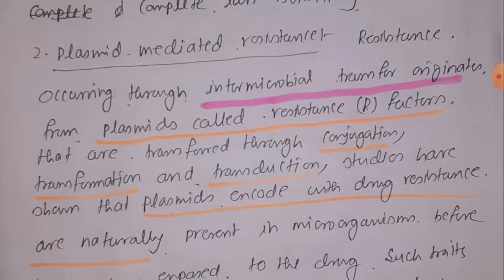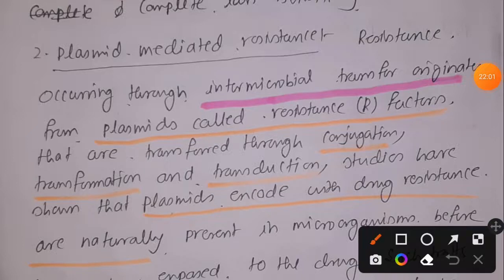Not only does this plasmid provide resistance to that bacteria, but also when that bacteria undergoes cell division, this plasmid will be transferred to its upcoming generation. As a result, the upcoming generation will also get resistance against that particular type of drug.